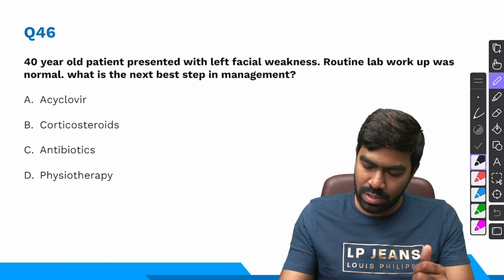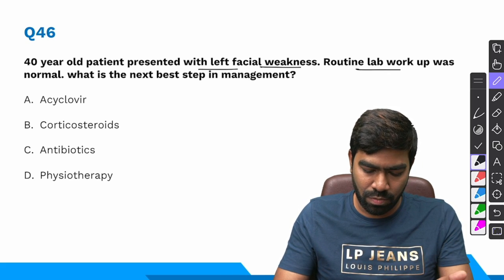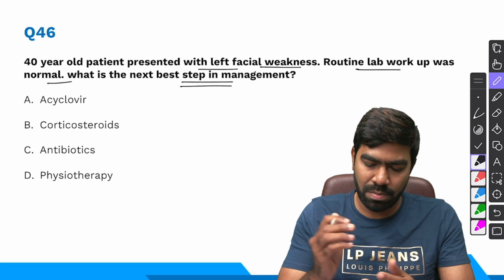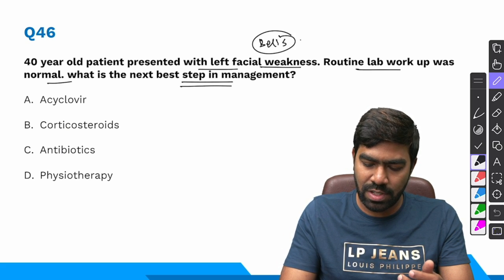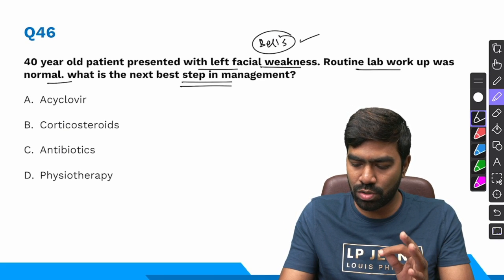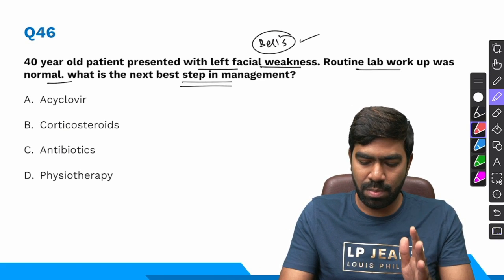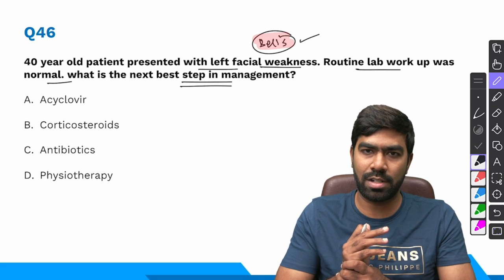What about 46th question? A 40-year-old patient presents with left facial weakness. Routine lab workup was normal. What is the next best step in management? Here they are talking about a condition called Bell's palsy, which is an idiopathic LMN type of facial nerve palsy. In fact, the most common cause of unilateral LMN type of facial palsy is Bell's palsy, which is a diagnosis of exclusion. It's an idiopathic condition.